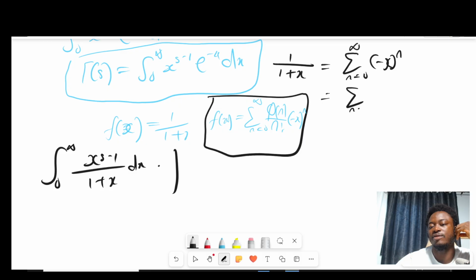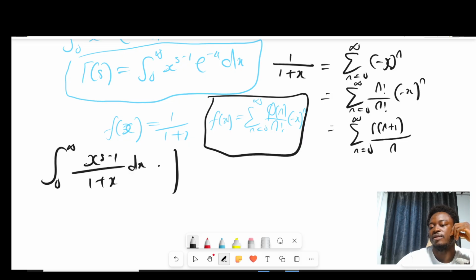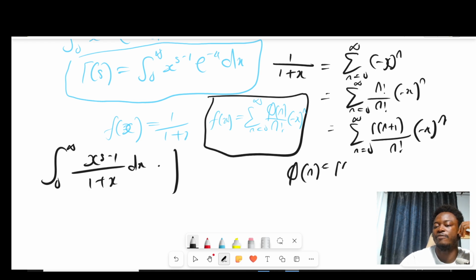So we're going to get the sum as n runs from 0 to infinity of n factorial over n factorial times negative x to the n. So you can write this as the sum as n runs from 0 to infinity of gamma of n plus 1 over n factorial times negative x to the n power. So if you compare them, by direct comparison you can see that phi of n will become gamma of n plus 1.